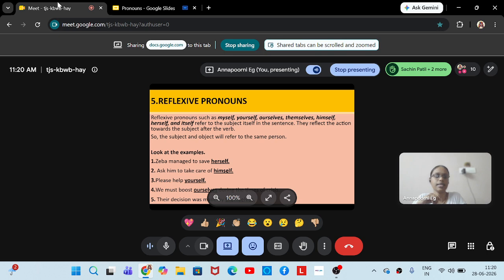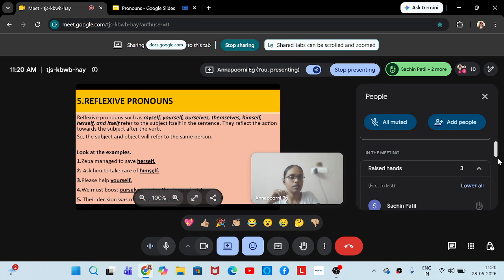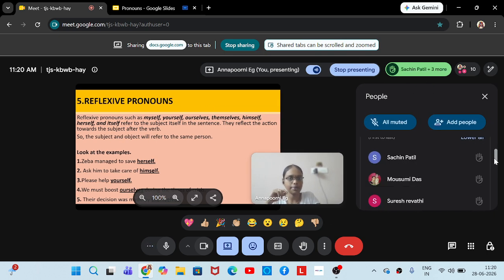Each person can read one by one. Palak, you can read the first one. Please help yourself. Zeba managed to save herself. Sonal, you can read the second. Ask him to take care of himself.